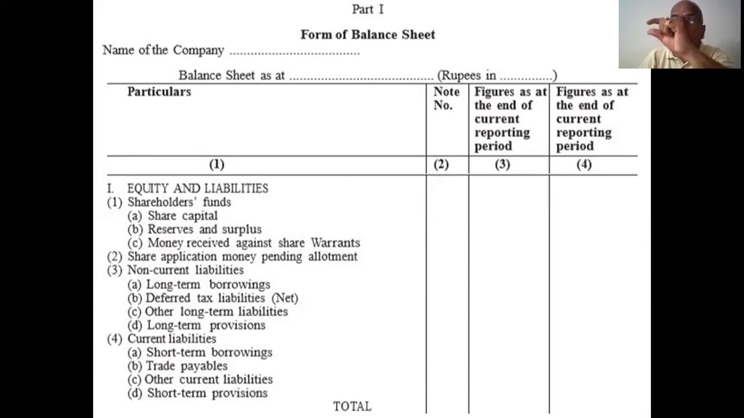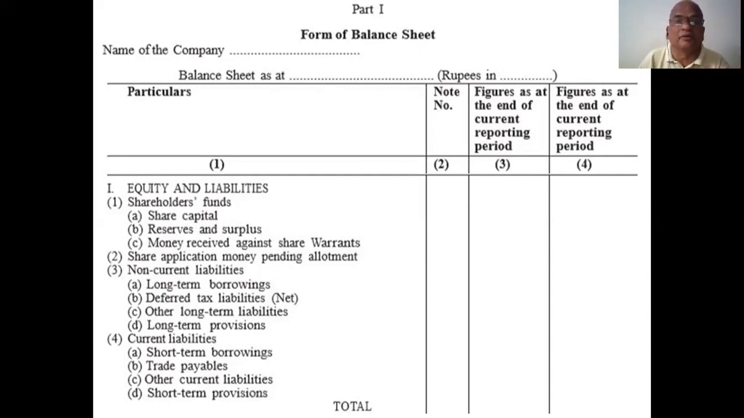The total figure may be mentioned here only. That's why first, Roman number 1, equity and liabilities. Equity and liabilities, that is the heading. You put the heading as it is according to this format, not mentioned in any other manner. You must mention those headings only.